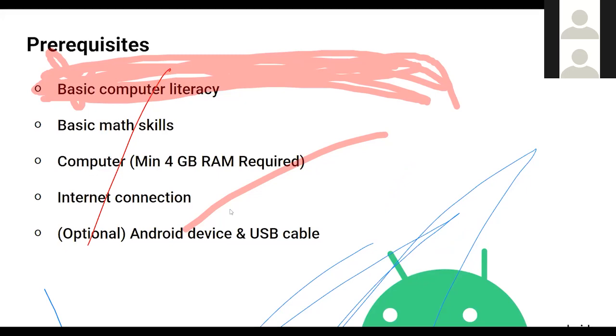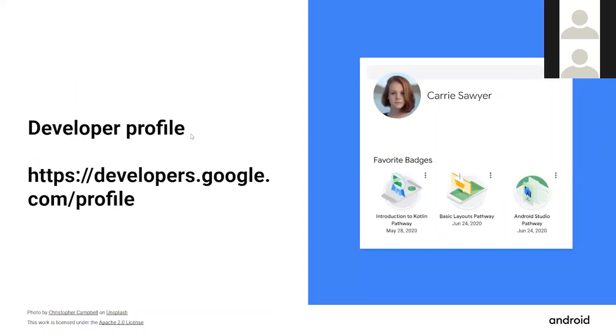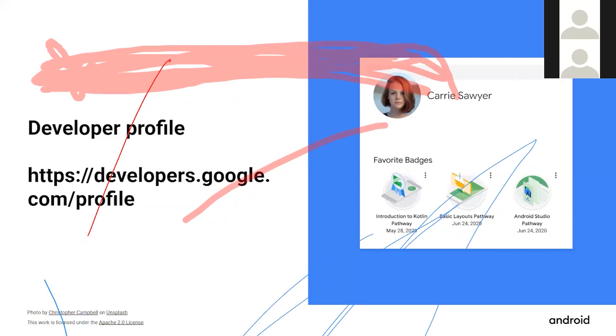So now I hope you all have also created your developer profiles. If you haven't, just go to developers.google.com/profile and create a developer profile. I'll just wait for a few minutes. I want you all to go to that link, developers.google.com/profile, and create an account. If you haven't done so, just do that. And I think many folks have already done that.